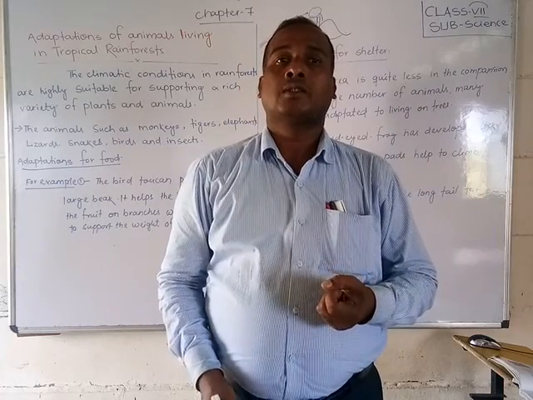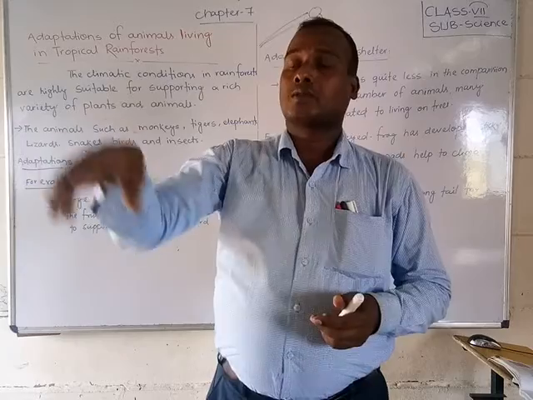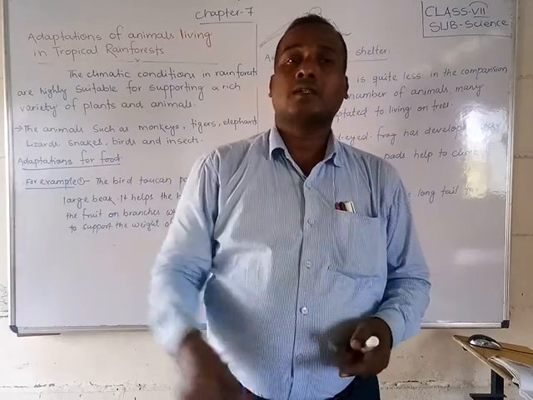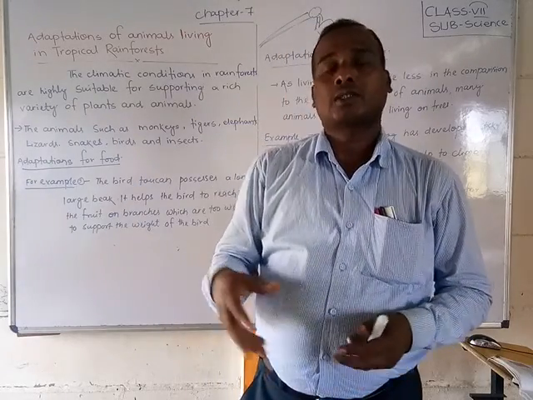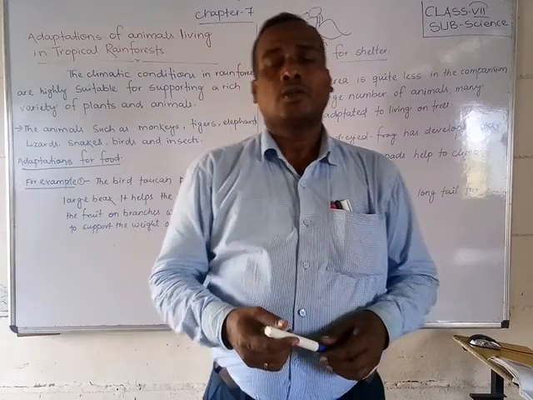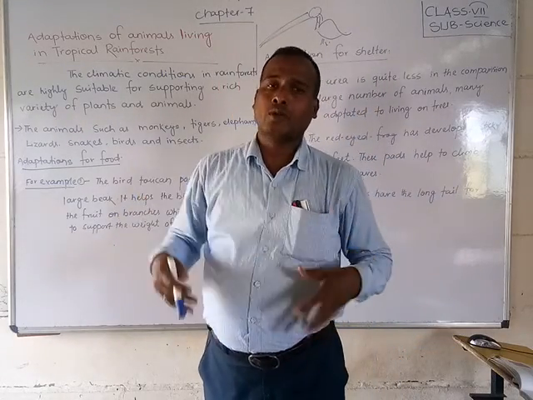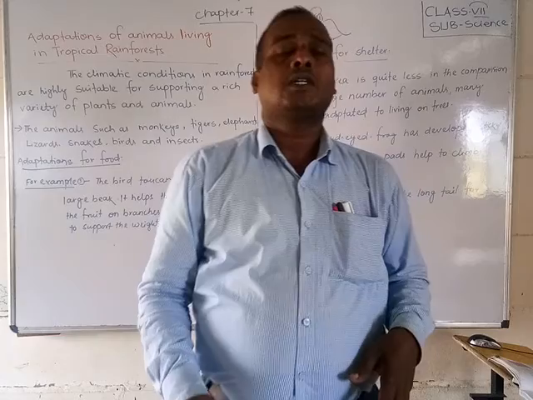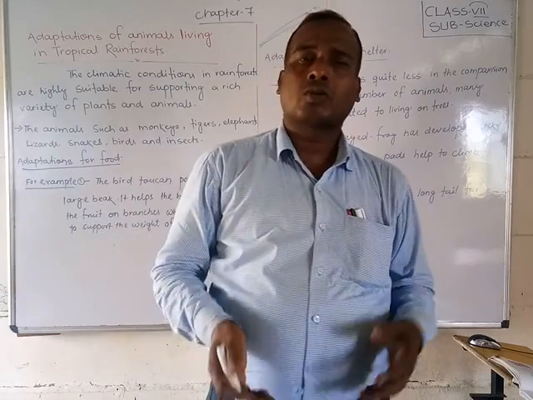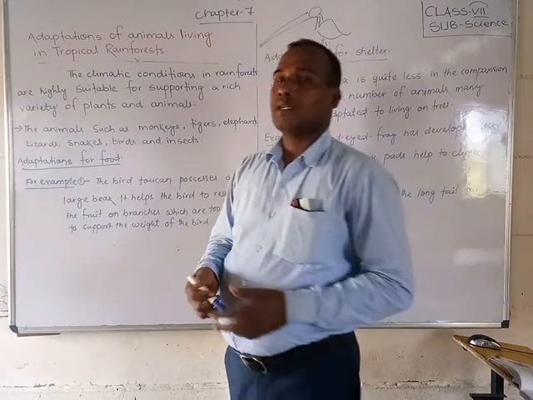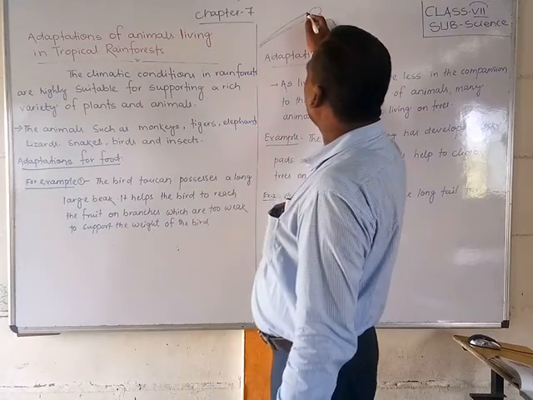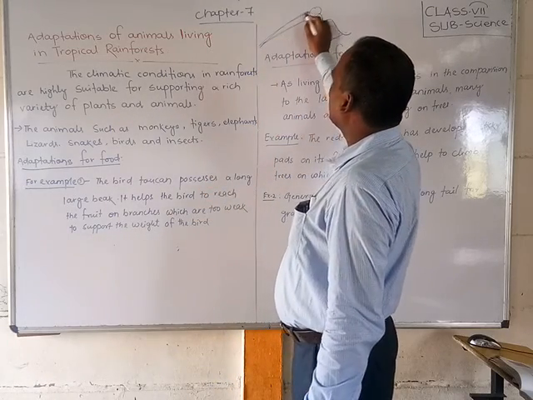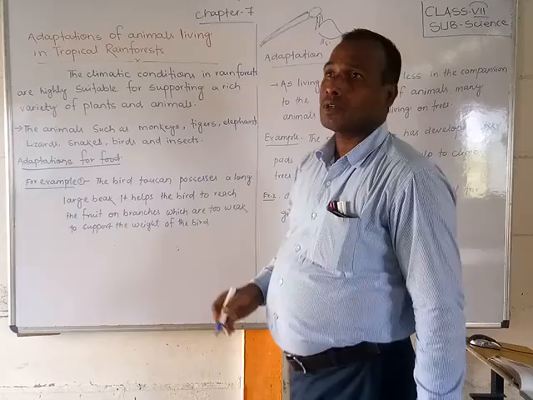How can it get it? It can collect it with the beak. If the beak is long, it can collect that fruit, because if the body goes and sits there, it is not possible, as the body weight is more. So that's why it adapted. The beak became very long and big. That is why it is called a toucan bird.